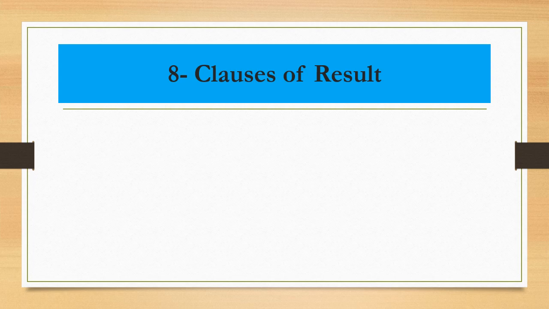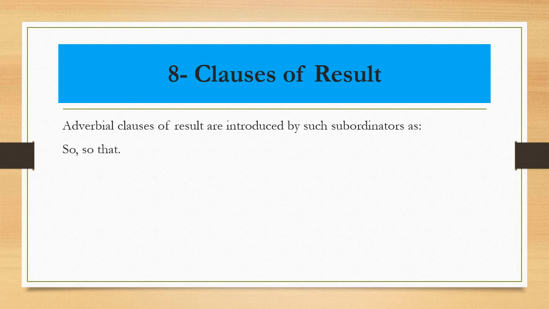The eighth type of adverbial clauses is clauses of result. جمل النتيجة. So here we have a result rather than a cause. Adverbial clauses of result are introduced by such subordinators as so or so that. Now we have so that again.